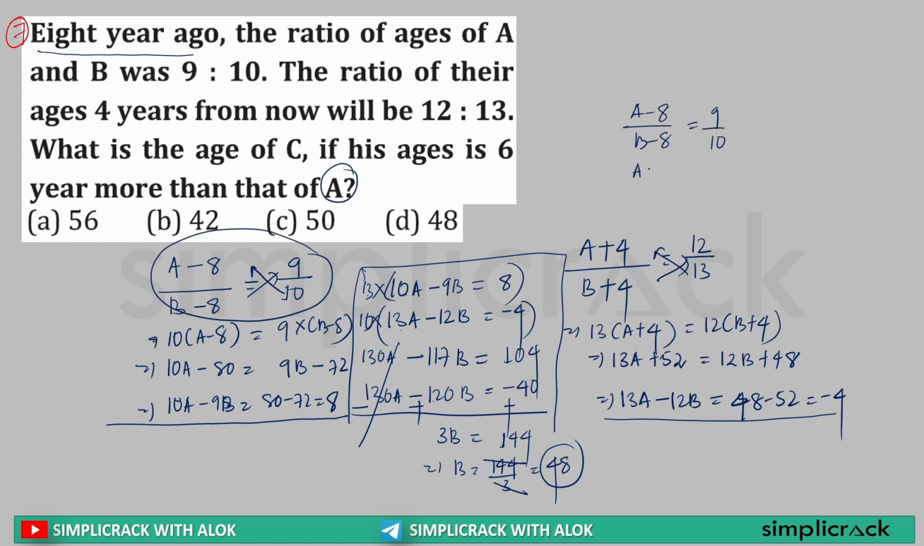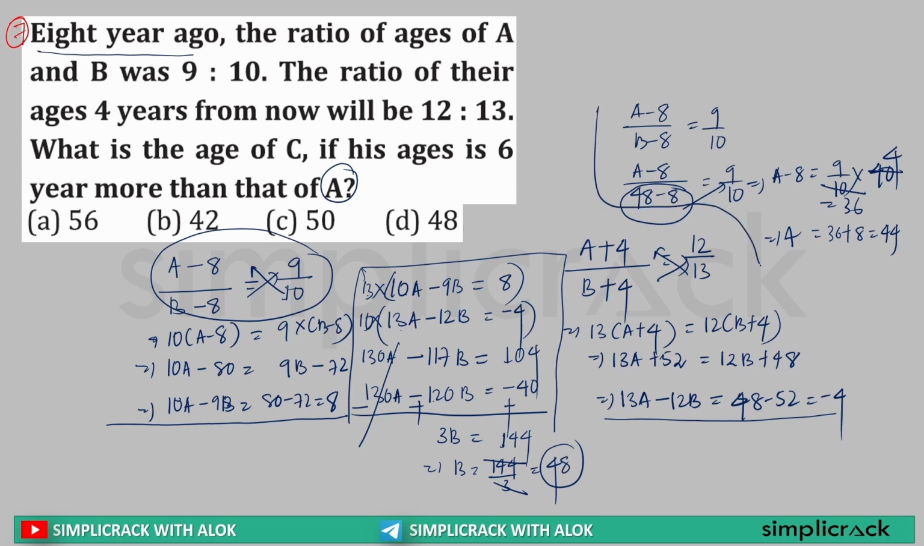So age of B is 48. So I can write A minus 8 divided by 48 minus 8 is equal to 9 by 10. This can be written as A minus 8 is equal to 9 by 10 multiplied by the value of 48 minus 8, that is 40. 10 4s are 40, 9 into 4 is equal to 36. A minus 8 is 36. A is equal to 36 plus 8, which is equal to 44.